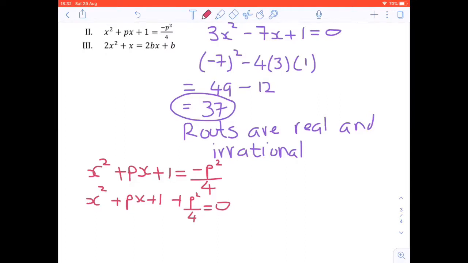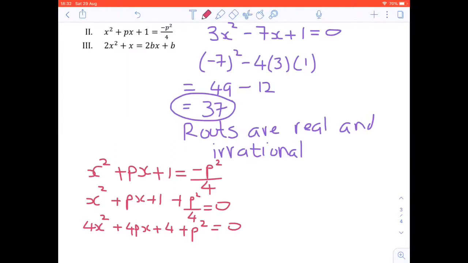Now we have a slight problem here. There's a fraction, and we don't want fractions within these types of questions. So we have to times every term by 4. So we get 4x squared plus 4px plus 4 plus p squared equals 0.